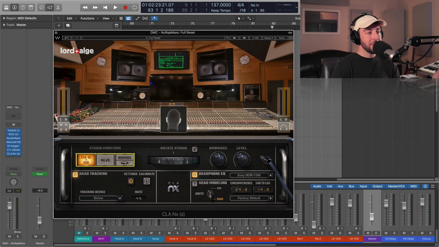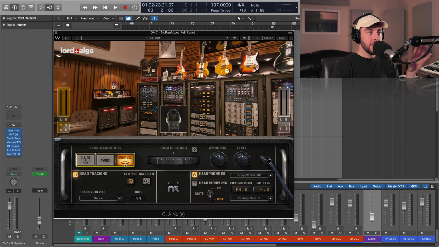I'm finding it extremely useful to be able to flick quickly between these three monitoring setups.